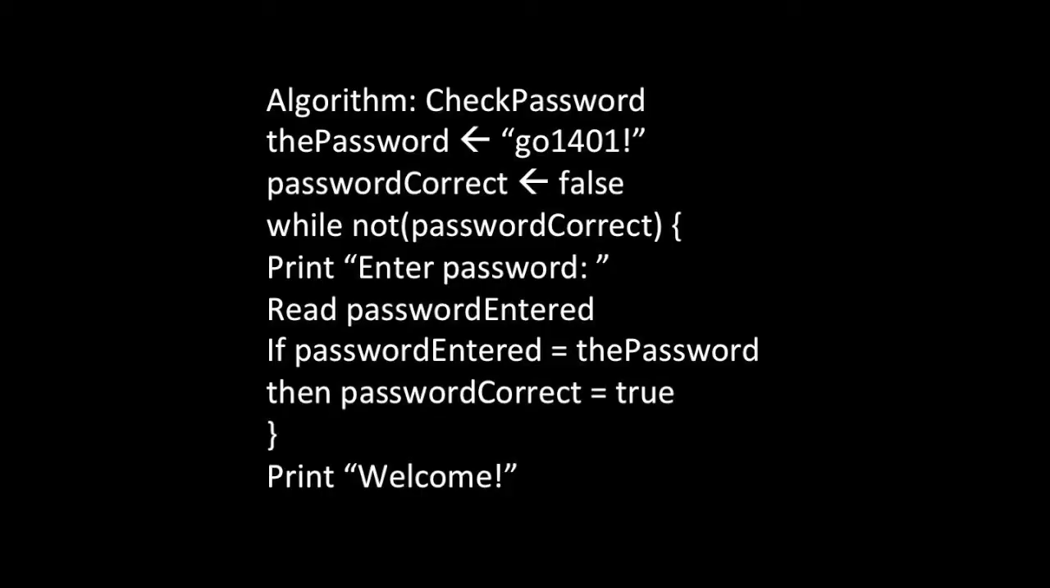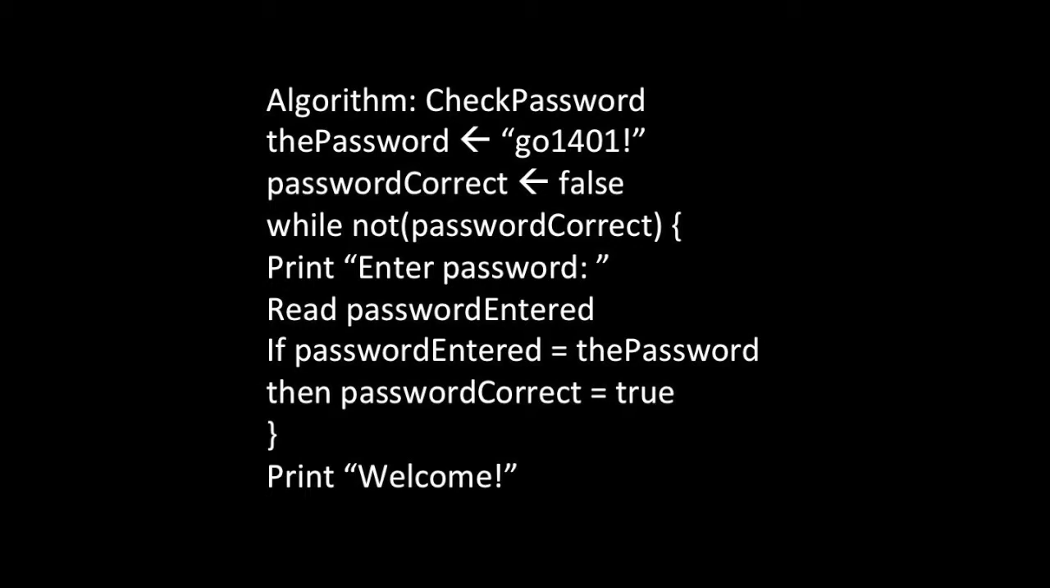Here's my educational algorithm, check password. The first thing I'll do is set a variable to the value of the password I want the user to enter, the correct password. In this case, it's go1401 with an exclamation point. Next, I'll set the condition we're checking, that is, whether the password is correct, to false. This lets me enter the loop.